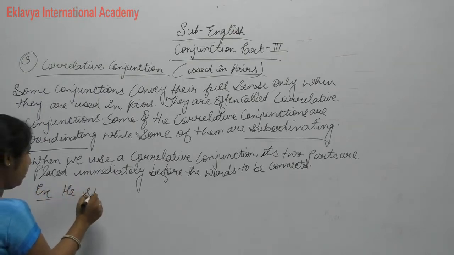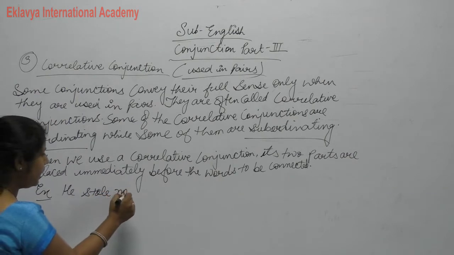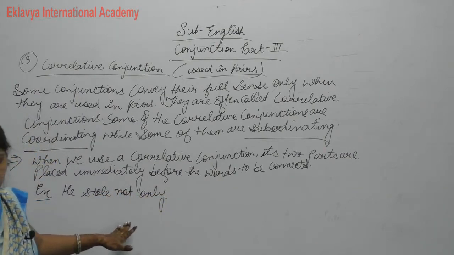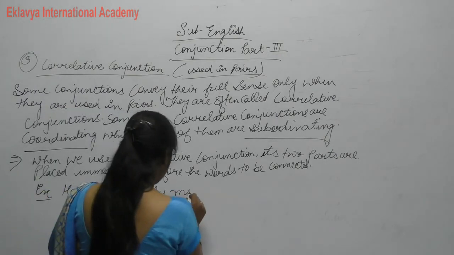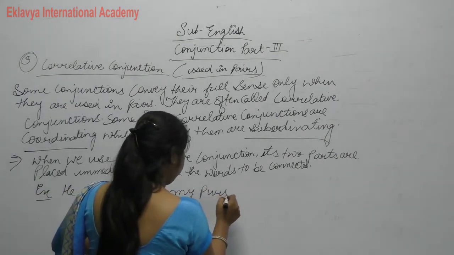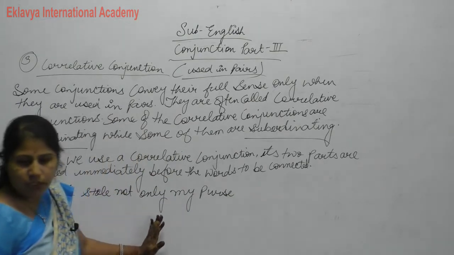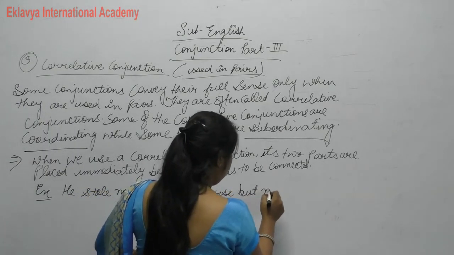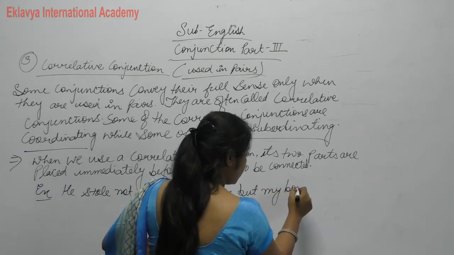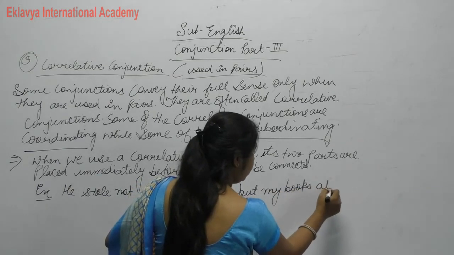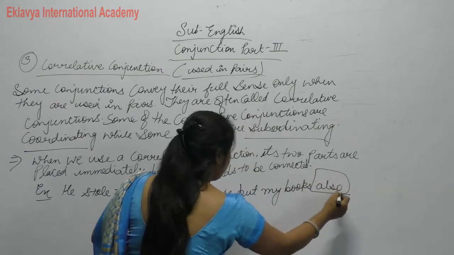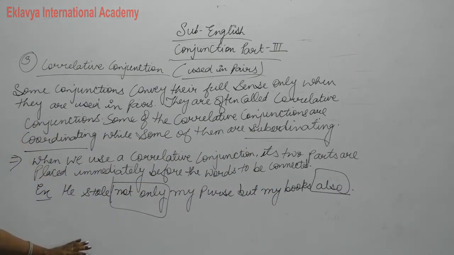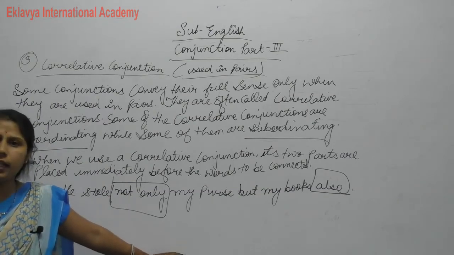He stole not only my purse, but my books also. Clear? See, this also and this not only, they both complete the sentence.